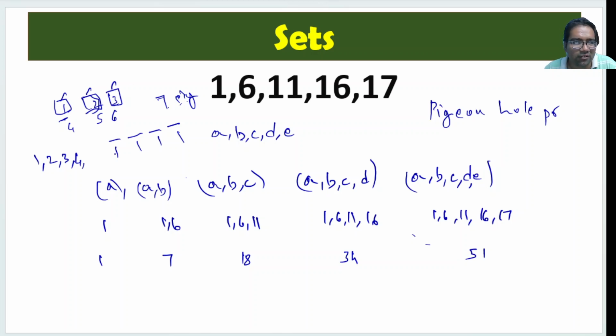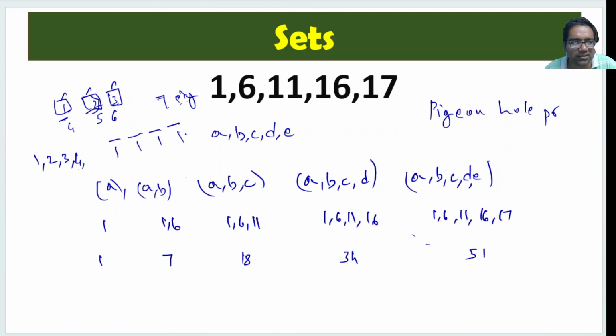So now we have four slots and five subsets. Four slots of remainders and five subsets. Now there will be at least one slot where there will be two subsets. That means at least two subsets which will give the same remainder when divided by 5.